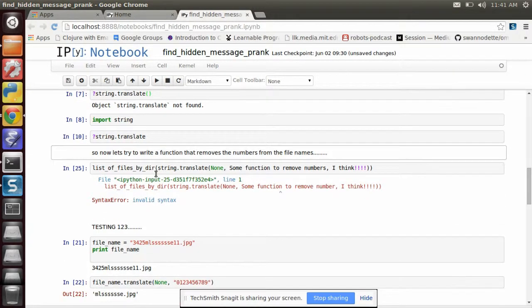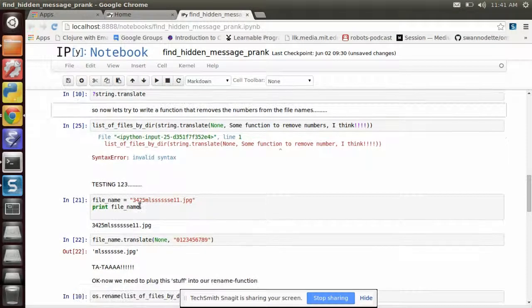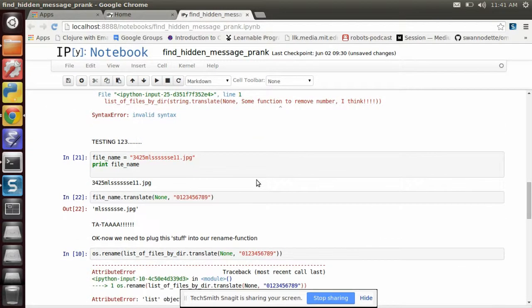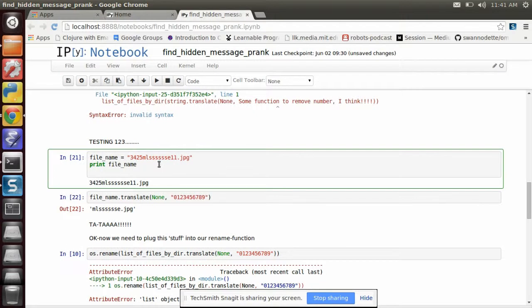So anyway, I was trying on my own to see how far I could get, and from that doc string, trying to take the old name, pass in the old name, and put a function in there that pulls out the numbers in there. But what I ended up doing was creating a variable like they showed in the video.